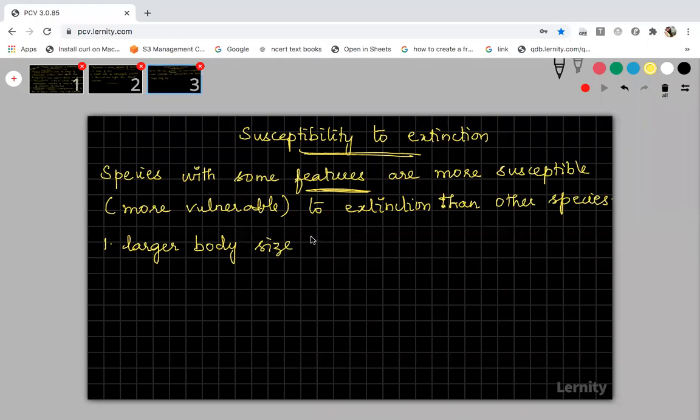Okay, for larger body size, you just write the example: larger body sized organisms, elephant. At present, elephants are easily vulnerable to extinction when compared to other organisms. Bengal tiger, lion. All these organisms are more vulnerable because they all have a larger body size when compared to other organisms. Yesterday we discussed, if the sixth episode of mass extinction occurs, these organisms are more vulnerable to extinction. One of the reasons is they have a larger body size, right?